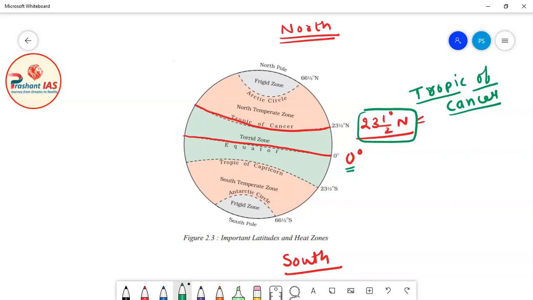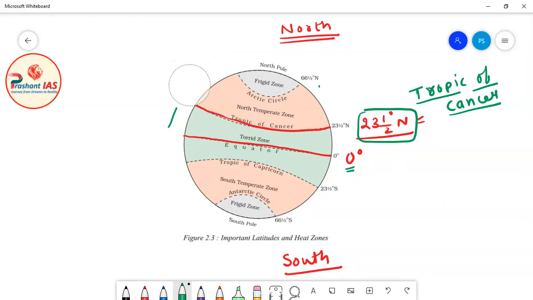Now friends, as you move north of the Tropic of Cancer, the value of latitude will increase again. For example, 25 degree north will come, then 30 degree north, then 45 degree north, and in this way the latitudes will keep on increasing. Remember this as the rule of thumb: as you move from the equator northwards, which you can see as the up direction, the value of latitudes will continuously increase.